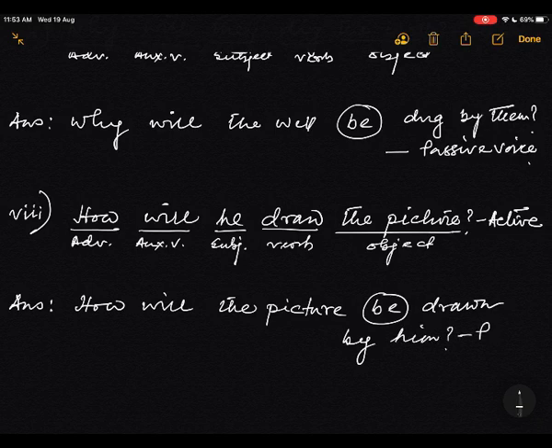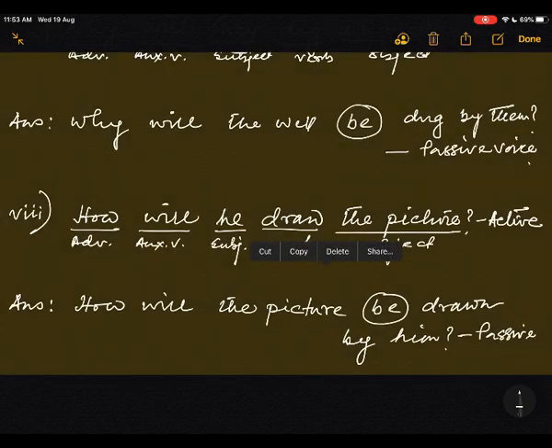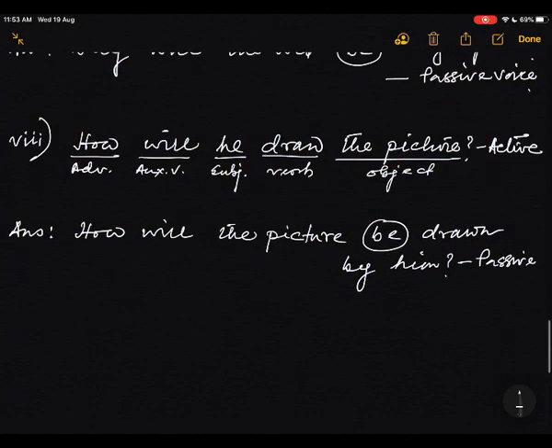This is passive. This is the end of your task. Students, you got the solution to your task. I think you have enjoyed my class.